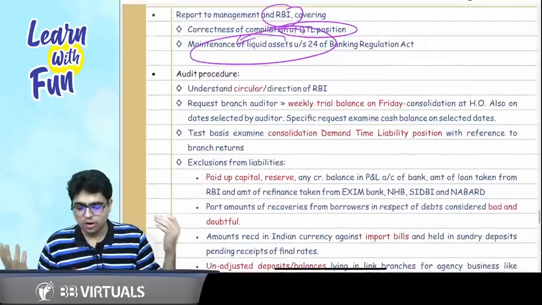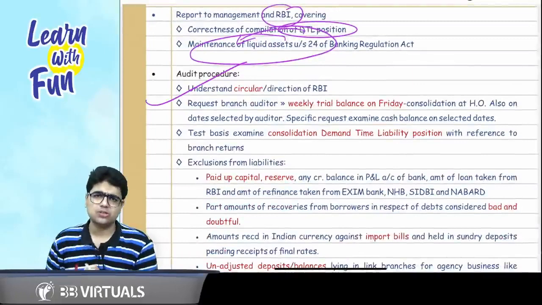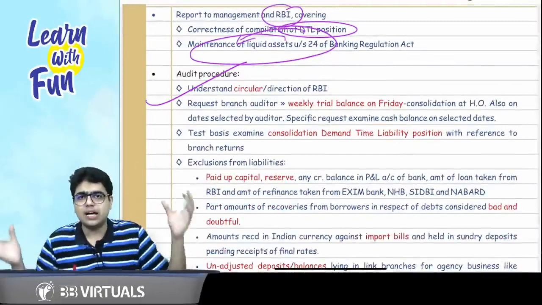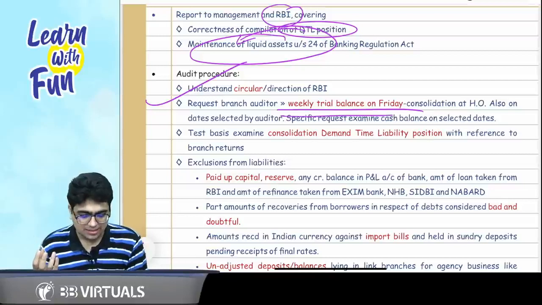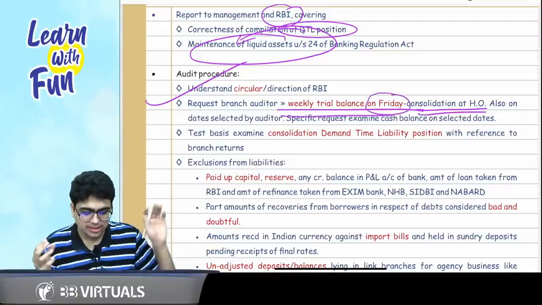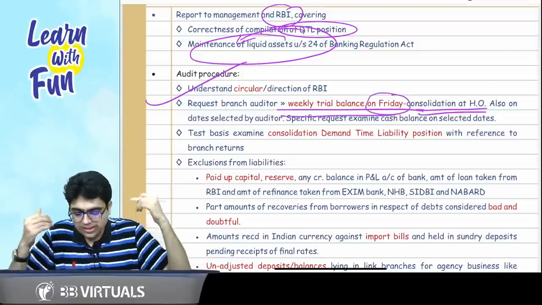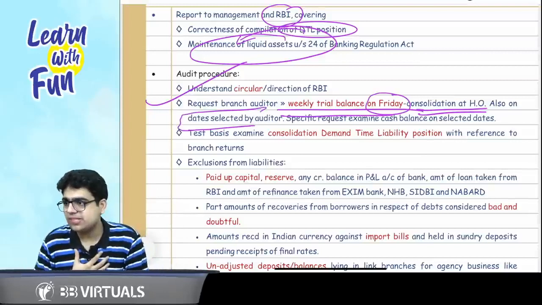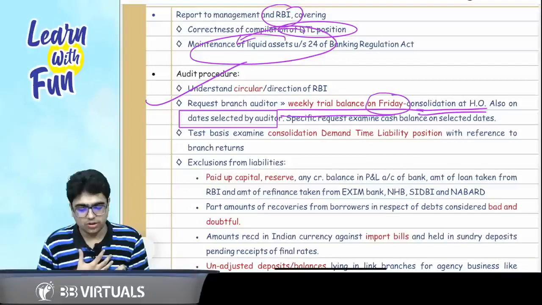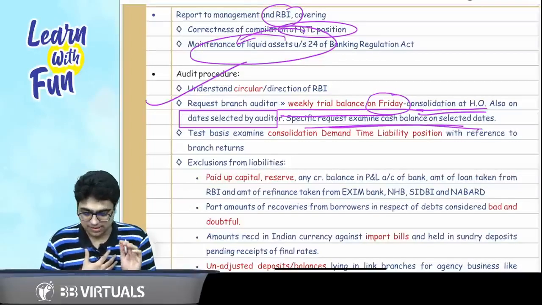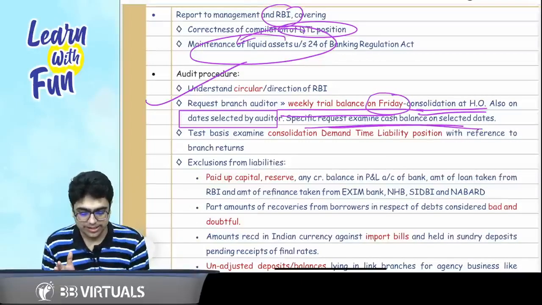So as an auditor, what do you need to do? Understand the circular requirements of RBI. See how the accounts are consolidated at the head office, for which the weekly trial balance is sent on Friday for the purpose of consolidation at the head office. Also, on the dates which you have selected as an auditor, which are not Fridays, request the branch auditors to sit and verify the cash balance. Examine the consolidated demand and time liability position with reference to the branch returns.